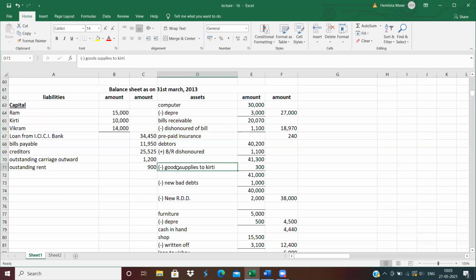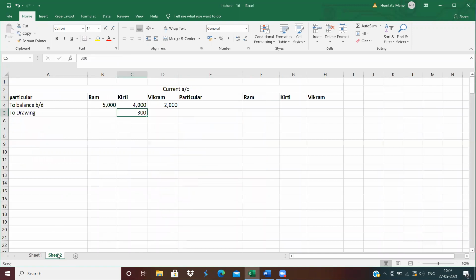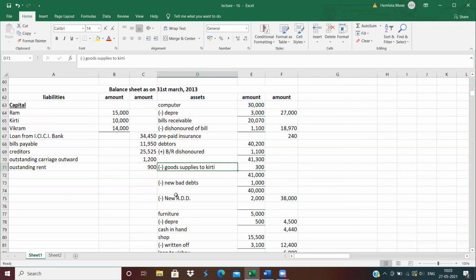Next, goods supplied to Kirti included in debtors, so less from debtors and write on the debit side of current account because it is drawing of Kirti. Next, do the adjustment of bad debts and new RDD.